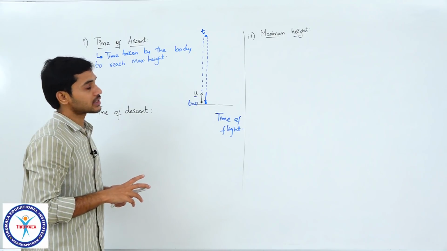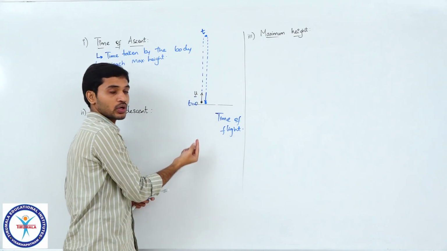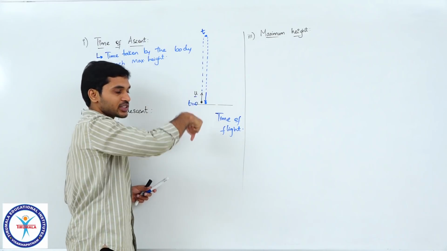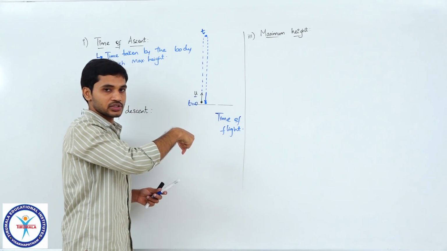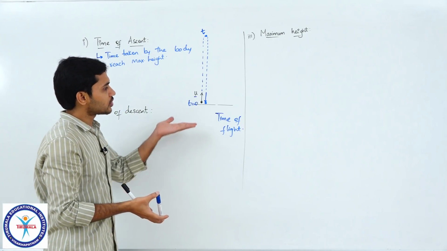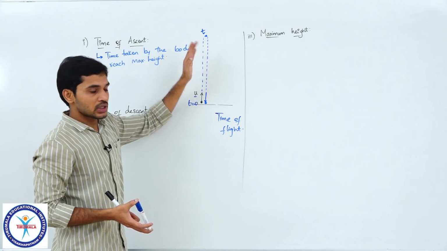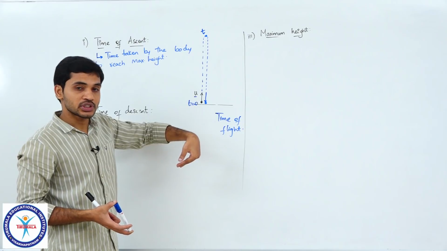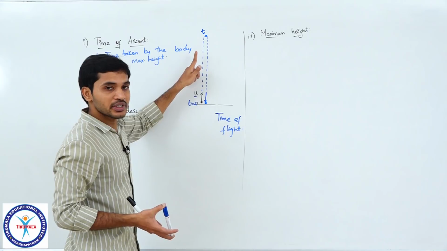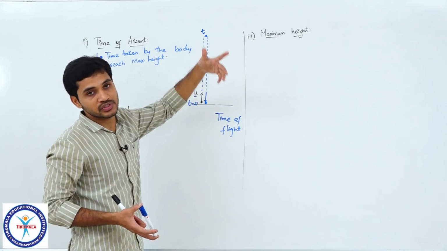So, how do I calculate that? I know the initial velocity of projection, and I know that throughout the duration for which it is going up, it is always experiencing an acceleration in the downward direction, which means it is decelerating. So, it slows down, clear. Its speed will be continuously reducing as it goes up. You know this, right? Whenever velocity and acceleration are opposite to each other, speed decreases. So, as the body goes up, its speed slowly decreases and it eventually reaches the highest position where the velocity becomes 0.